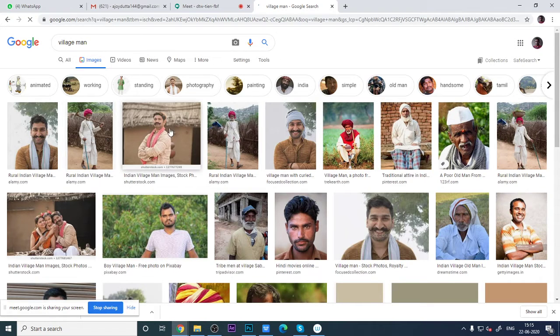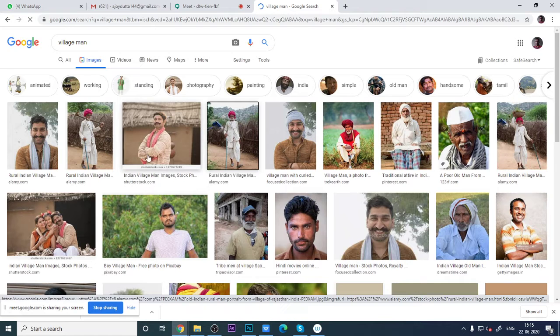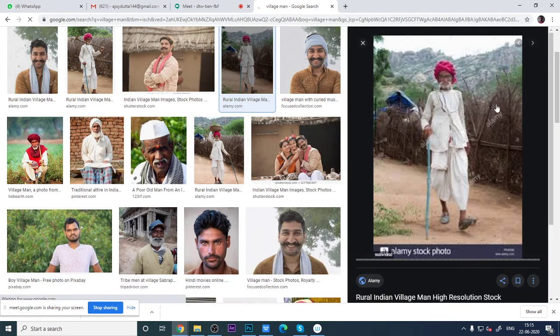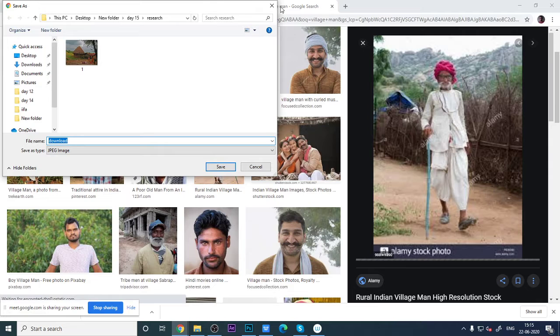See, there are a lot of things that are coming up as a village man. Okay. So I will take some of these pictures as a reference. Suppose I will take this picture as a reference. This is a particular Gujarati style, right? So you can use it.